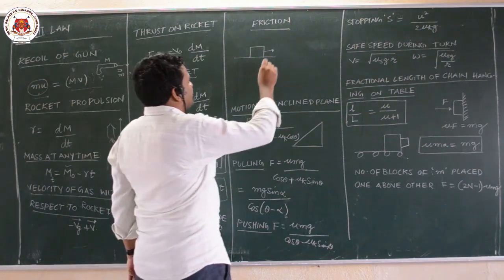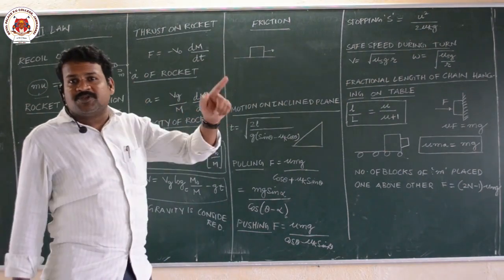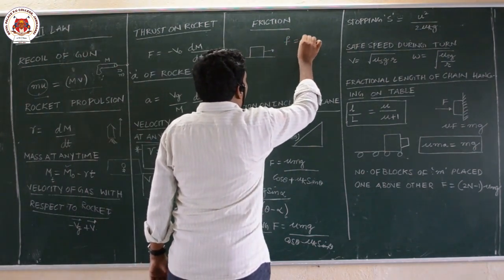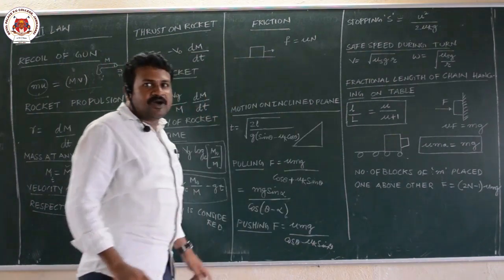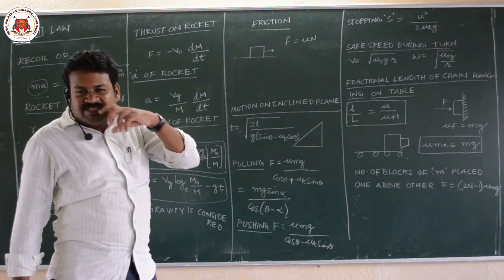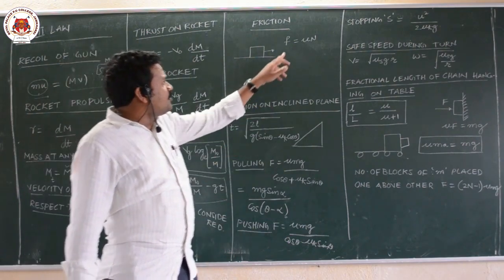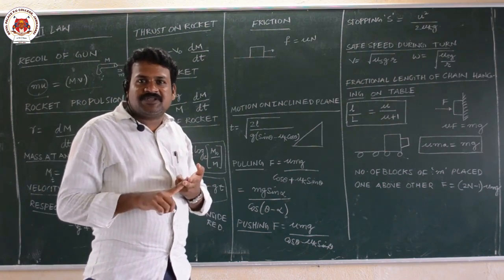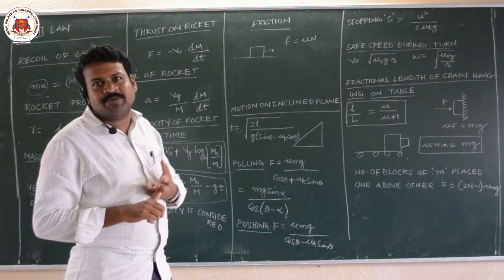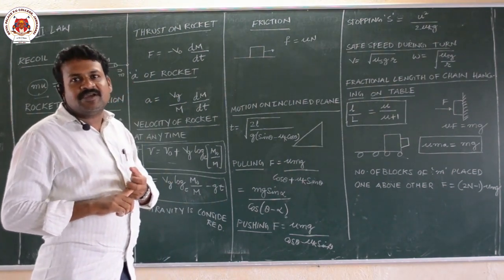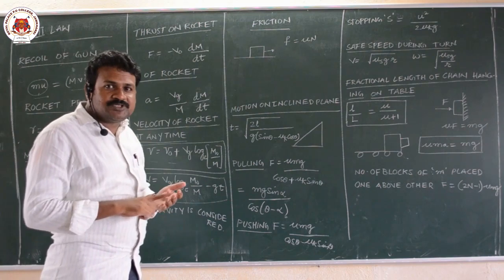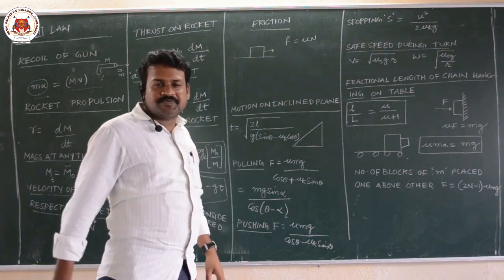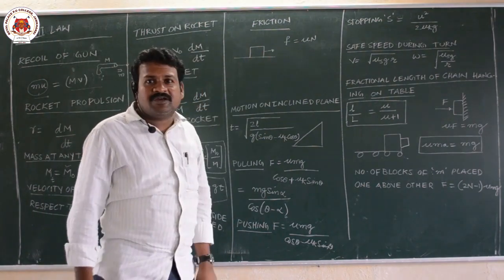So friction is the force which opposes the relative motion between the two bodies, and it is equal to the coefficient of friction times the normal reaction. The measure of friction is the normal reaction: how much normal reaction there is, that much friction there will be. And mu is called the coefficient of friction. There are three types of friction: static friction, kinetic friction and rolling friction. You know very well, static friction is higher than kinetic friction and rolling friction. There is a graph also in your NCERT textbook, where the maximum static friction is called limiting friction.